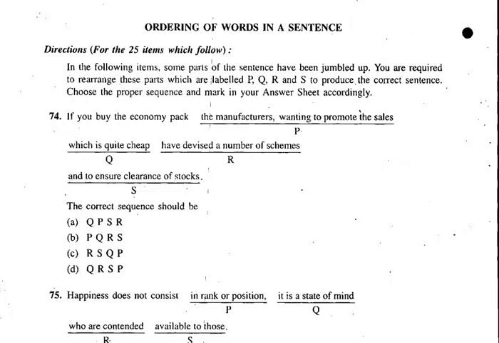So you rearrange these parts which are labeled PQRS to produce the correct, meaningful sentence. Choose the proper sequence and mark it in your answer sheet accordingly. So you have to choose the proper sequence. Then, among the options that have been given there, A, B, C, D, you have to find out which sequence is correct, which order is correct.